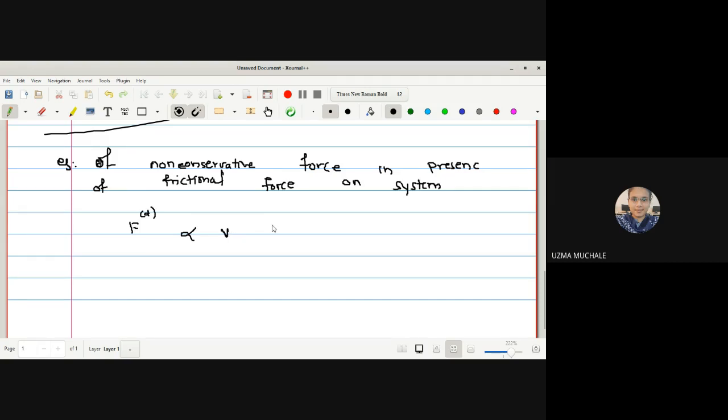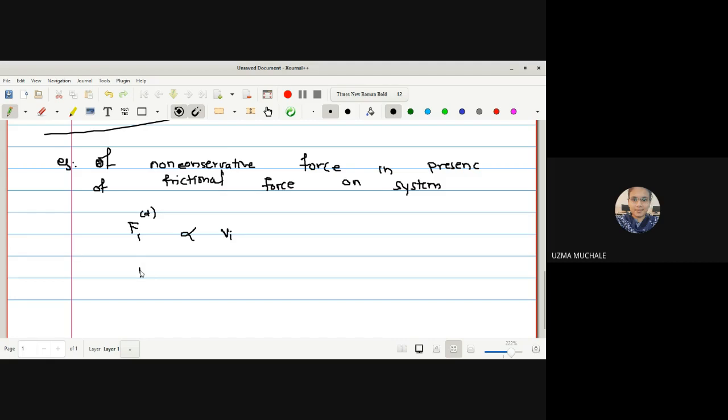No, because if the reverse force is large, then we will need more velocity to go in the same direction, correct? No, just try to imagine the example of a bike and a rough road. You will understand everything: what frictional force is, why the bike needs more speed, and all. And then we can say that this dissipative force is exactly proportional to your velocity.